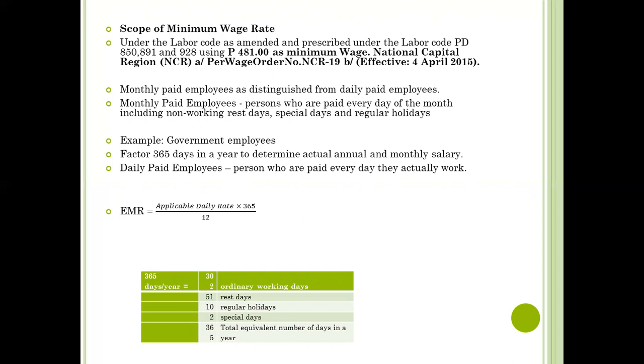So we have here in 365 days in a year, we have 302 ordinary working days, 51 rest days, 10 regular holidays, and 2 special days, equivalent of 365 days in a year. The daily paid employees are the persons who are paid every day that they actually work. So we have here an example of the working hours and working days of a government employee.